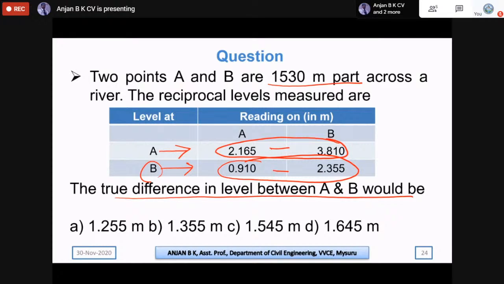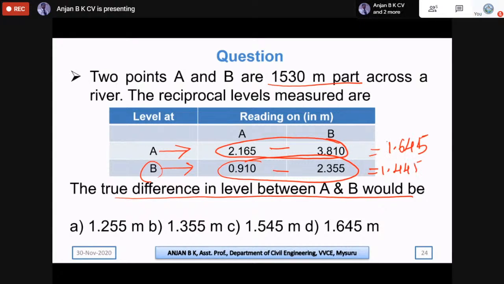So if you calculate, the difference between these two will be, here it is, 1.645. And with respect to the other one, it is equal to 1.445.